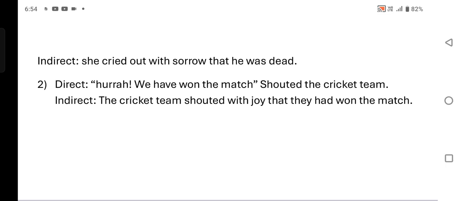Last example, direct speech: "Hurrah! We have won the match," shouted the cricket team. In indirect speech: the cricket team shouted with joy that they had won the match. "Have" is changed into "had," a change into past tense.